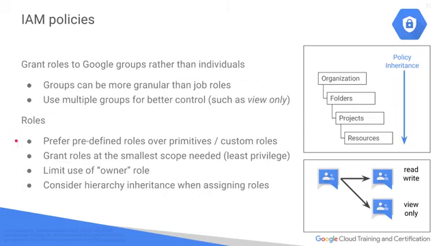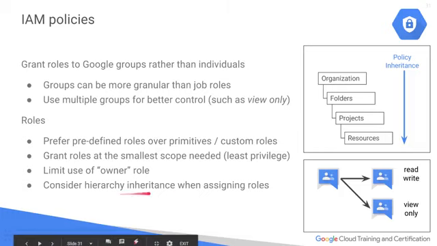So what we really recommend is we do have what we call primitive roles, which are basically full access, read, write, view only, and then billing, which are a little oversimplified because they control everything. We definitely suggest that if you can, go ahead and create custom roles that are the least privileged only. Just like you would with your firewall rules, you wouldn't give your accountant access to the ability to start and stop VMs. Perhaps they would only be able to view reports from BigQuery as read-only access. So you can get very, very granular when it comes to this.